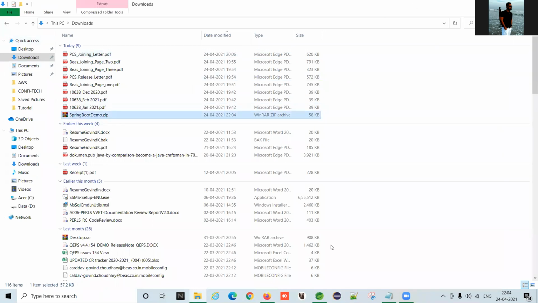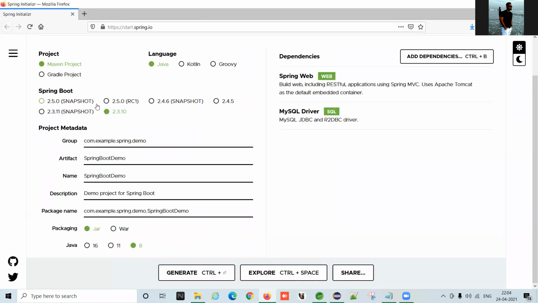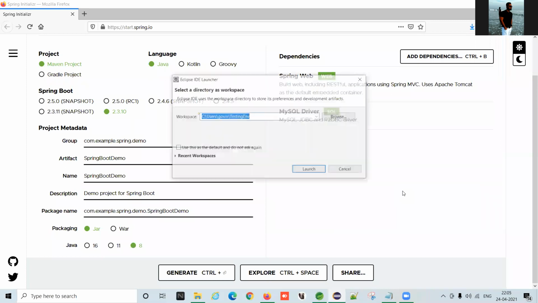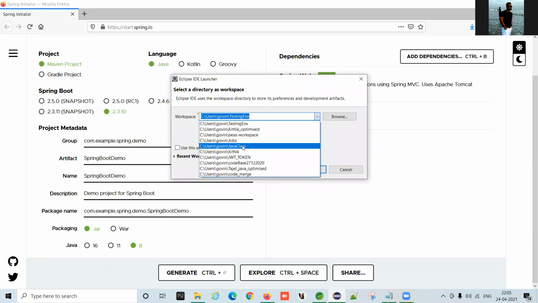Spring Boot. Testing environment. Class JWT code merge. Yes.